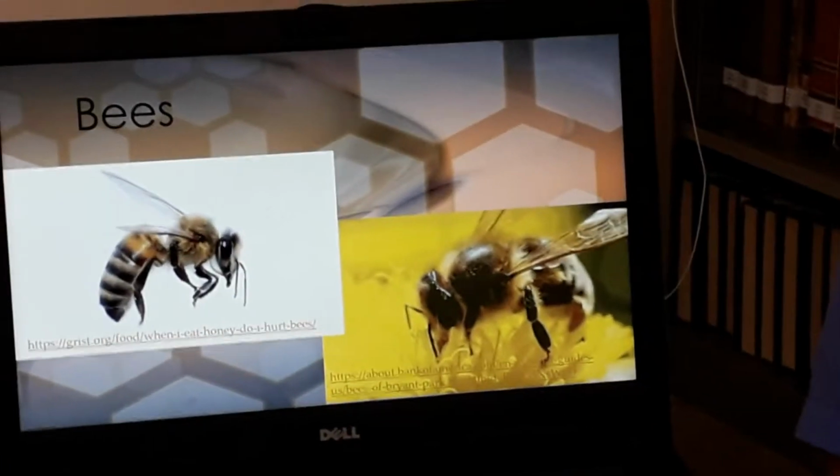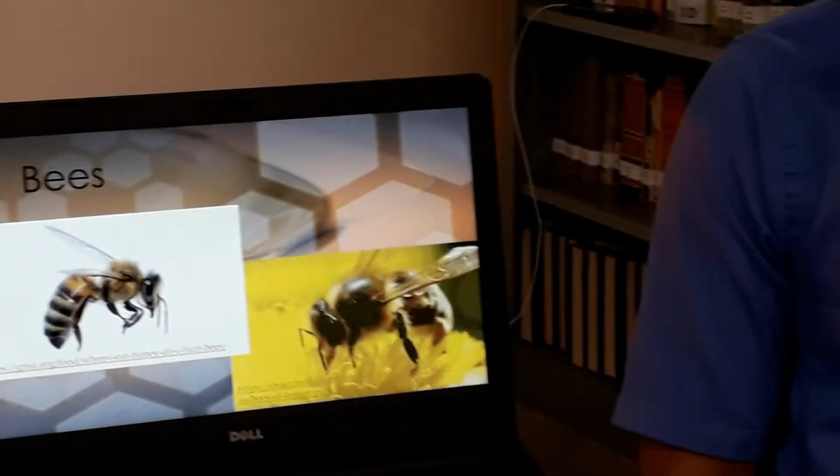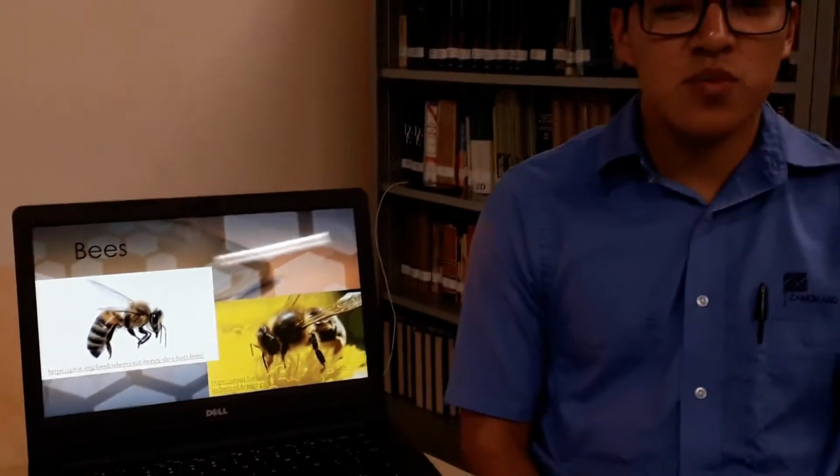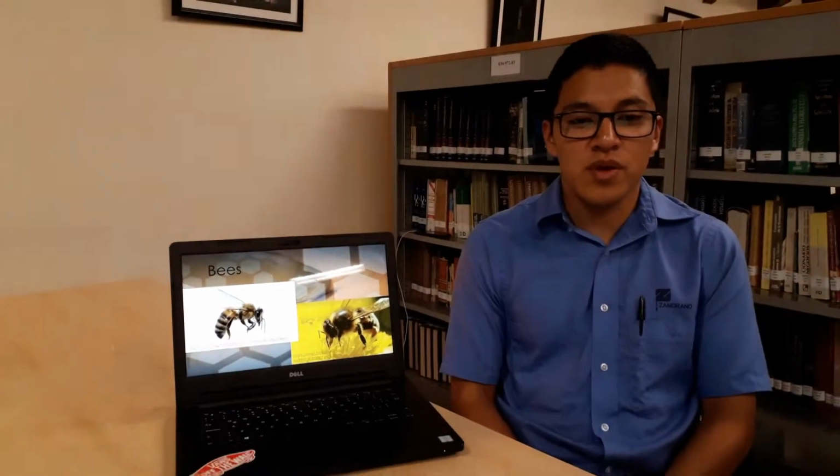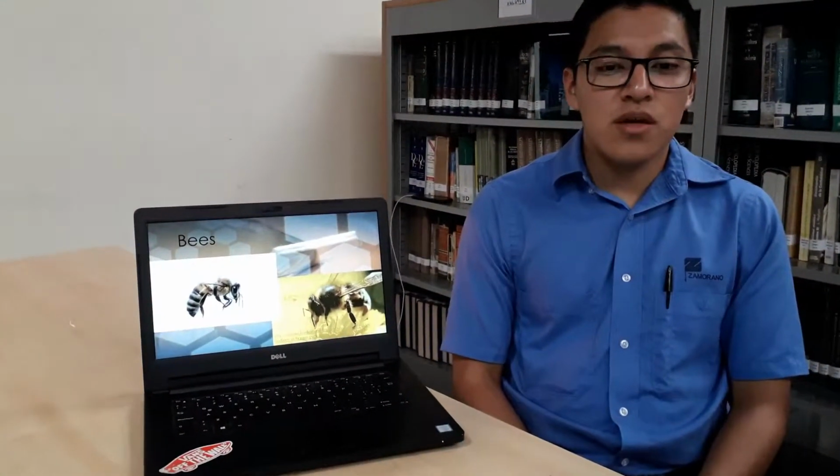The stinger is called an ovipositor and is part of the reproduction of the bee. In the stinger is a bag that contains poison, but only females can sting. The largest bee species is the Megachile pluto.